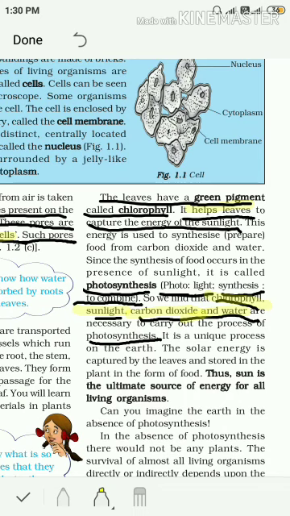Now, the solar energy is captured by the leaves and stored in the plants in the form of food. Thus, the sun is the ultimate source of energy for all living organisms. Now, you can frame your own question here: what is the ultimate source of energy for all living organisms?